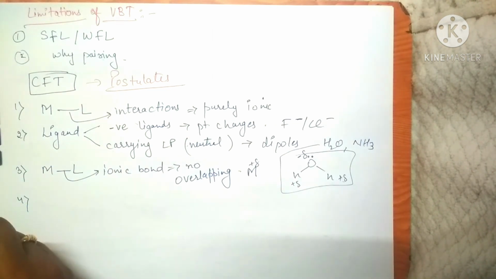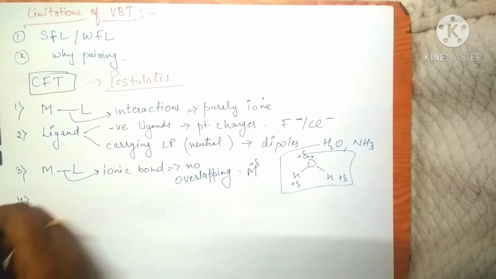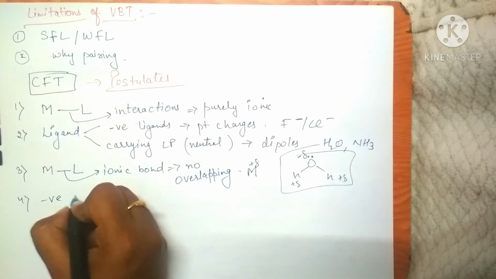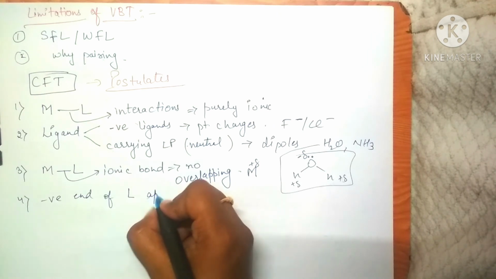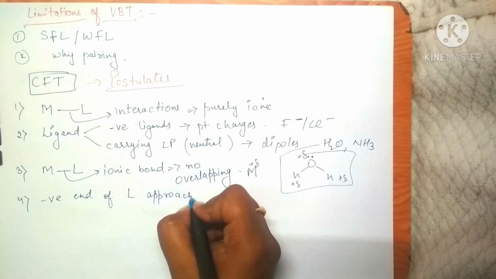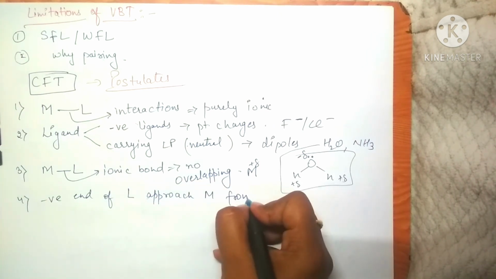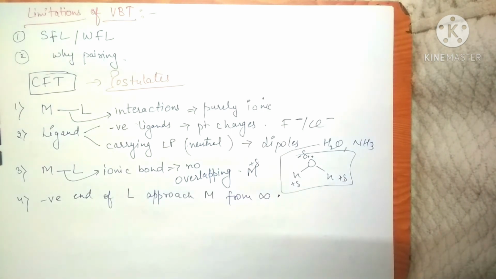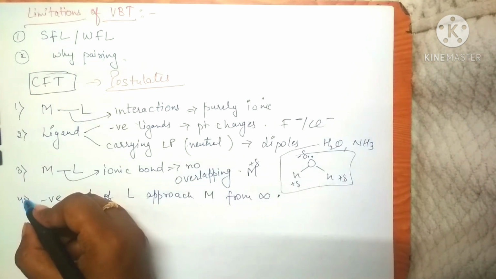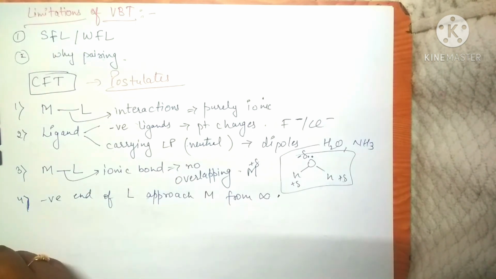Now the fourth postulate was that the negative end of the ligand will approach the metal ion from infinity. We'll understand that once we study complex formation.